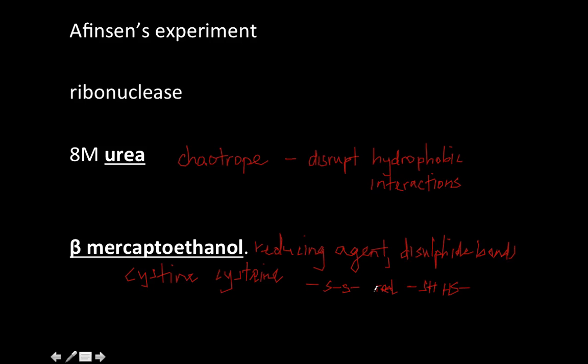So let's pause and regroup here. You're supposed to say that the urea is a chaotrope, and say what that means. It means that it disrupts the hydrophobic interactions. The beta-mercaptoethanol is a reducing agent. It reduces disulfide bonds, and these disulfide bonds are formed in cystine. When you reduce the disulfide bonds, you get 2 cysteines. So you have the S here.